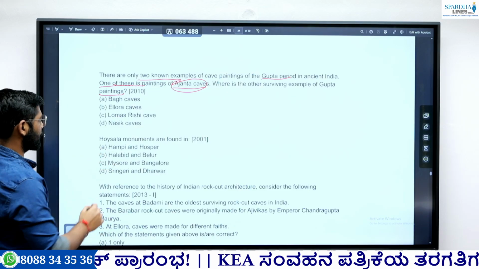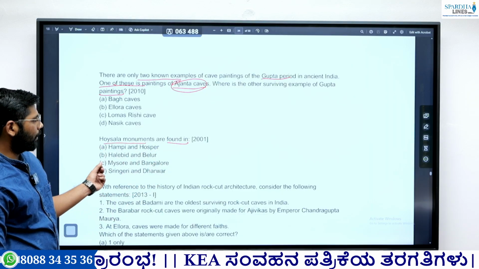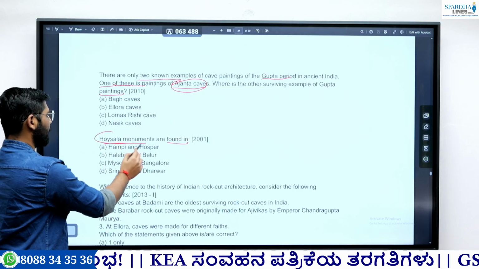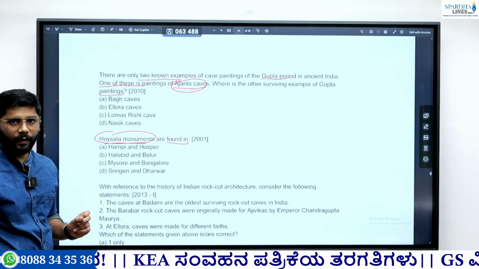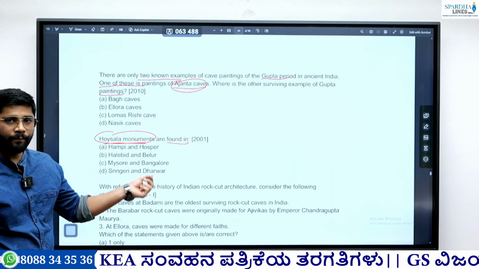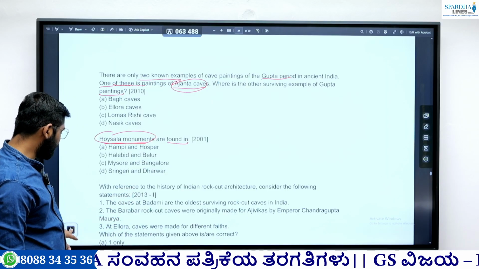Even if you see the second question, Hoysala monuments are found in. These are not based on cave architecture, but are related to temple architecture. We'll cover it here: Hoysala monuments are prominent examples of temple architecture. We'll see them when we cover previous year questions based on temples. Okay, next question.